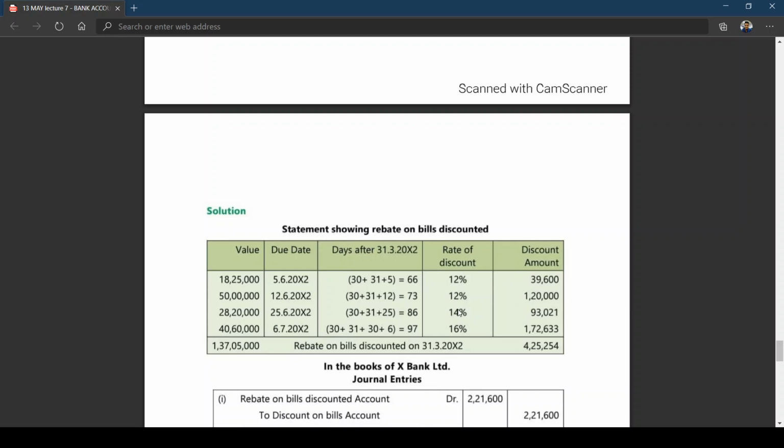And the rate of discount for each bill, I think the first 2 bills are 12%. It may change. So 12%, 12%, 14, 6, whatever information has been given, we work out. For example, how did you get 39,600? If you want, you can check with a calculator. 18 lakhs 25,000 into 12% into 66 days by 365 days. You'll get 39,600. This is the closing rebate on bills discounted.